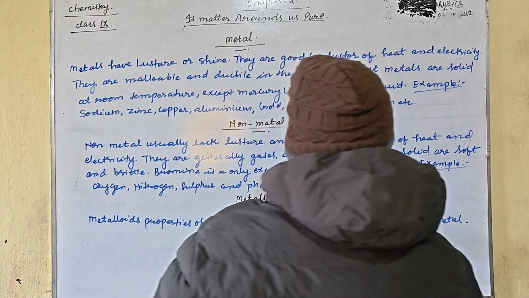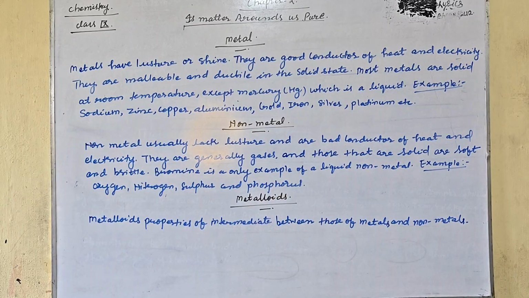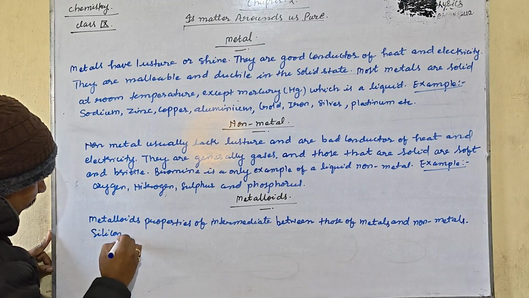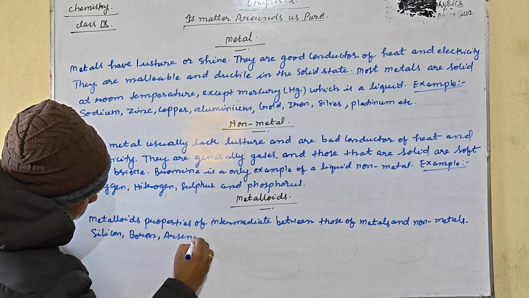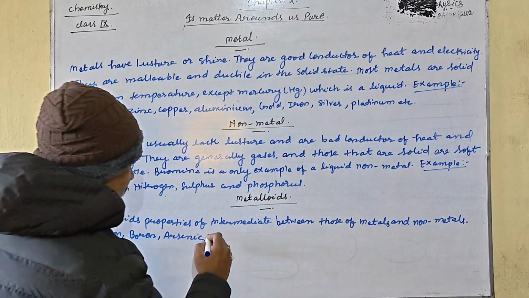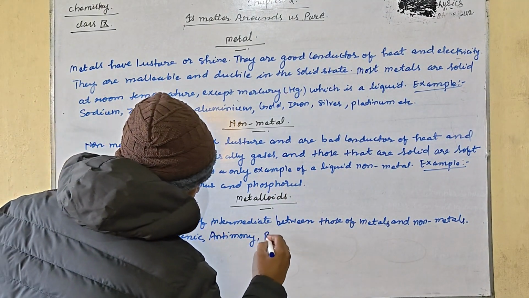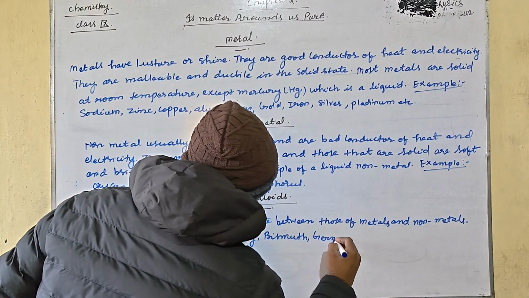Like silicon, boron, arsenic, antimony, bismuth, germanium.